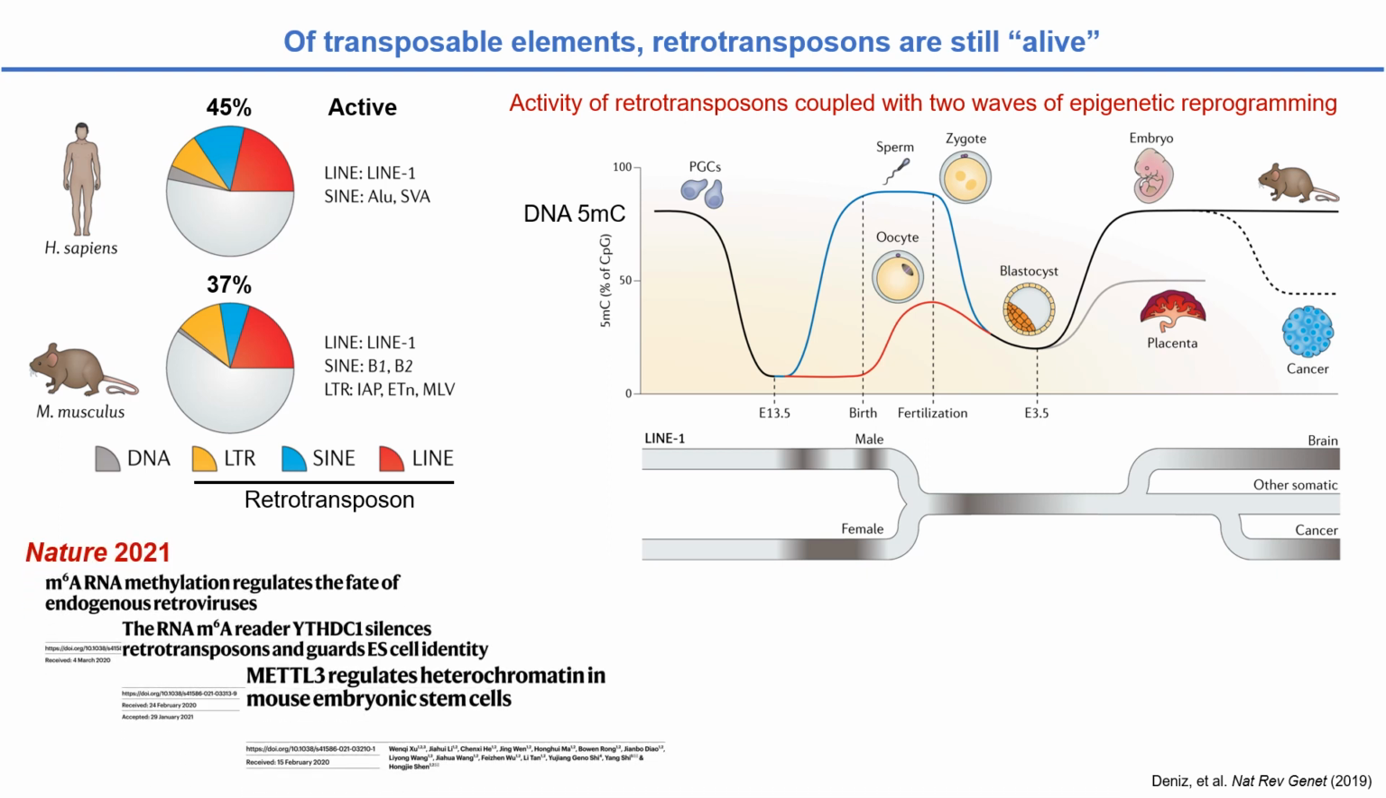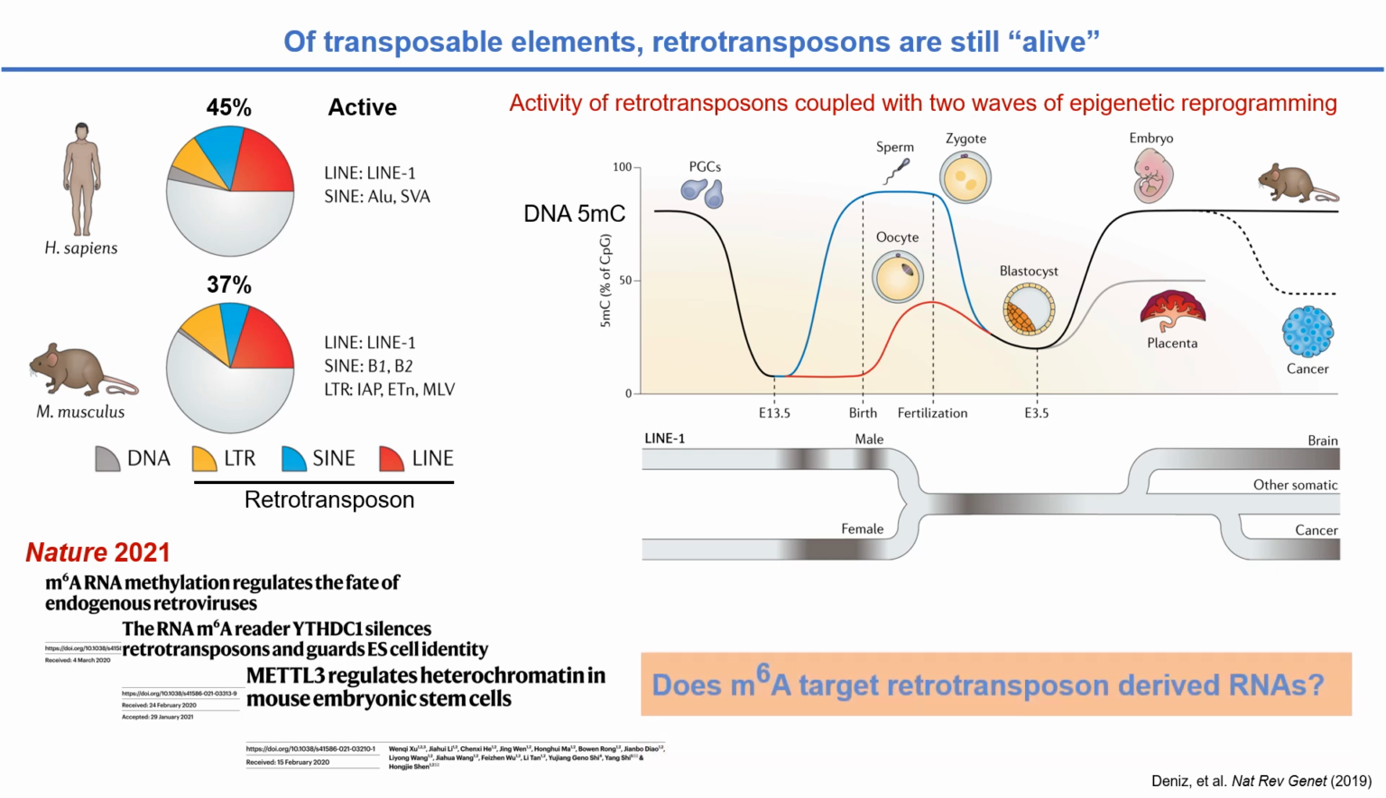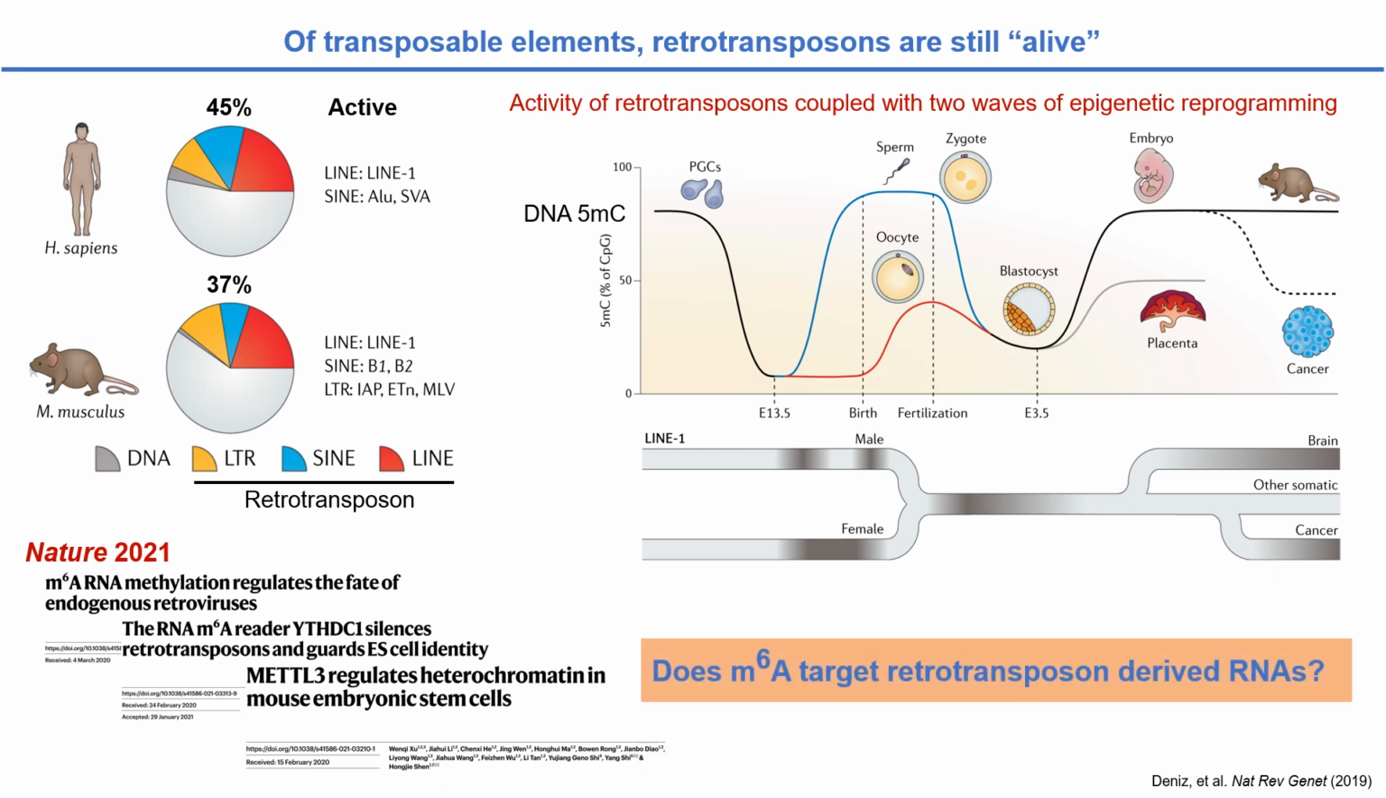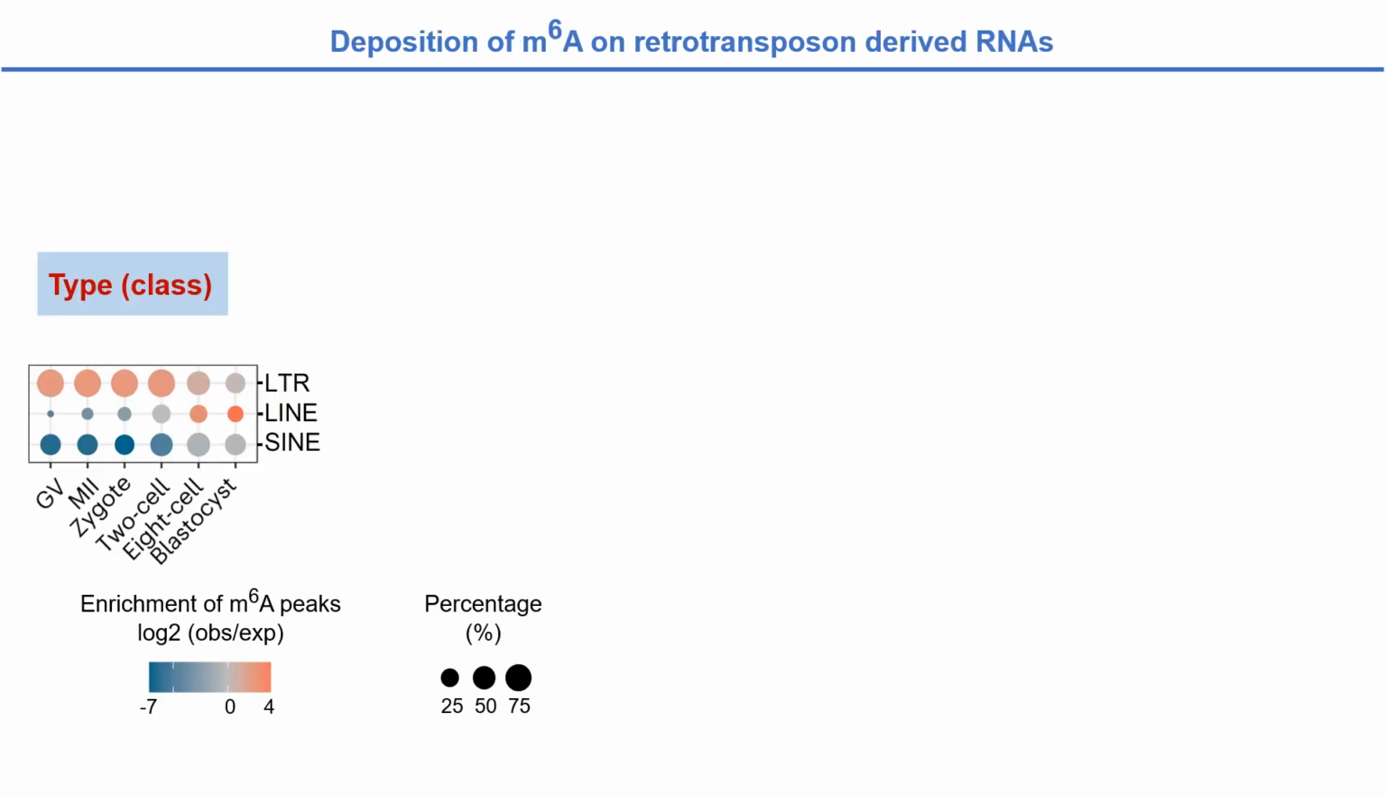In 2021, three papers published in Nature showed that in mouse embryonic stem cells, m6A can safeguard cell identity through targeting retrotransposon-derived RNAs. We want to ask if m6A can also target the retrotransposon-derived RNAs in the developmental stages we studied here.